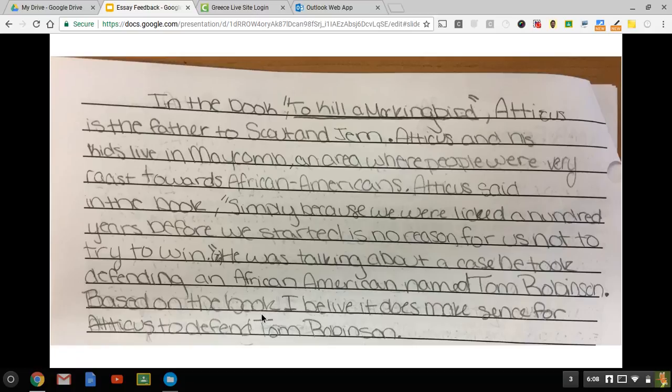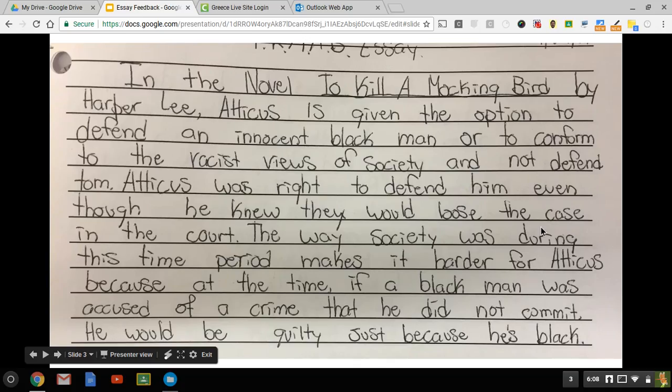It gives a little summary of the book. It tells us what the problem is, whether or not Atticus should defend Tom Robinson, and then clearly says what they believe, that it does make sense for Atticus to defend Tom. Next one says, in the novel To Kill a Mockingbird by Harper Lee, Atticus is given the option to defend an innocent black man or to conform to the racist views of society and not defend Tom. Atticus was right to defend him, even though he knew they would lose the case in the court.